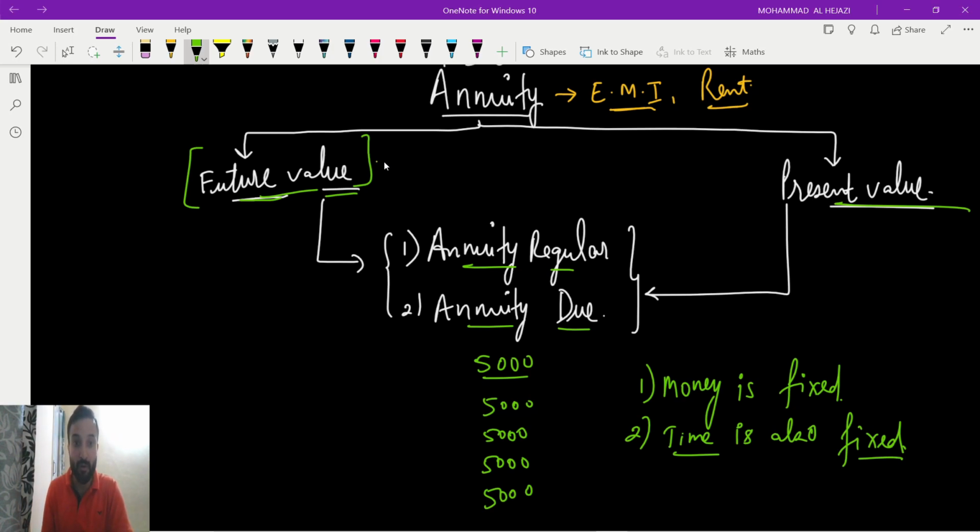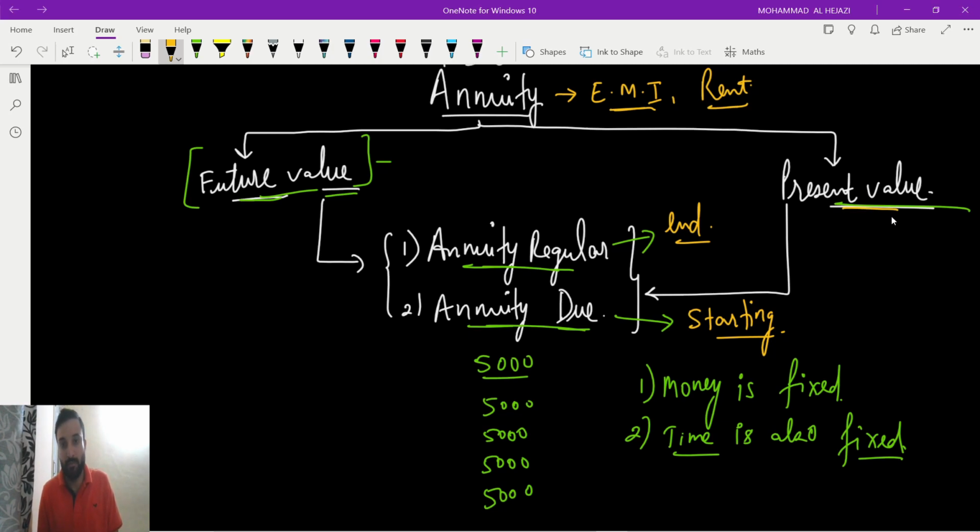So in future value we have two things: annuity regular and annuity due. Remember the thing: annuity regular and annuity due. Annuity regular means end of the period. Annuity due means starting of the period.